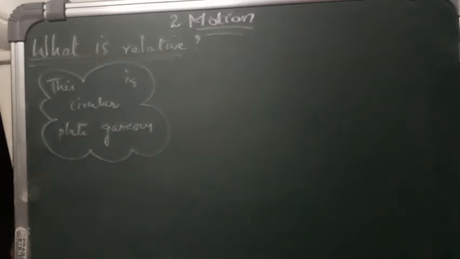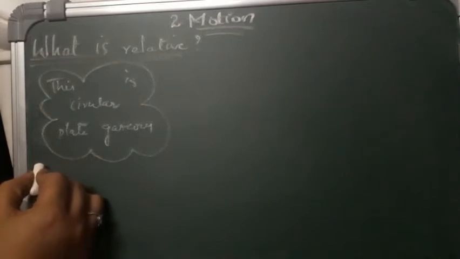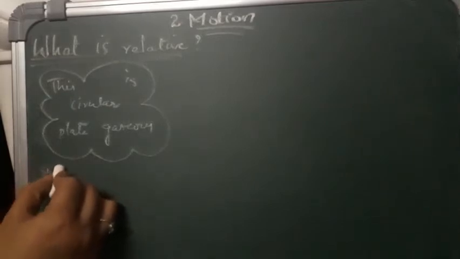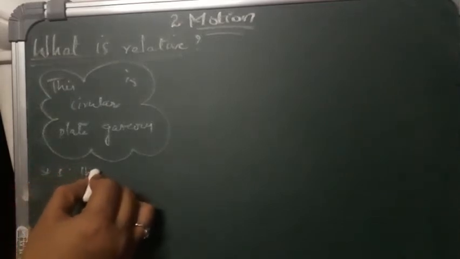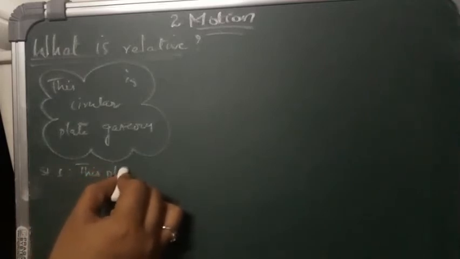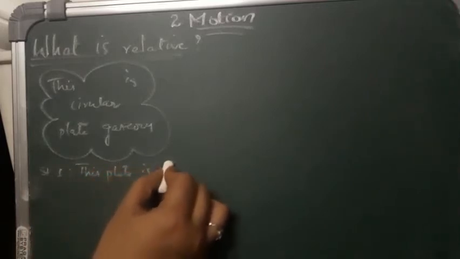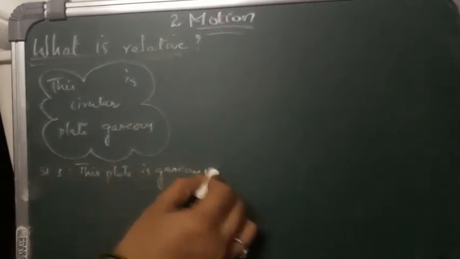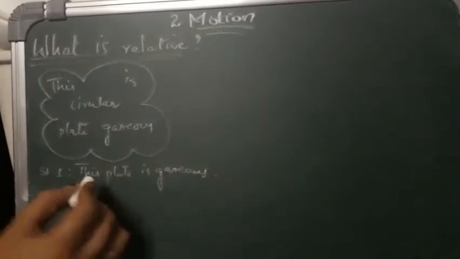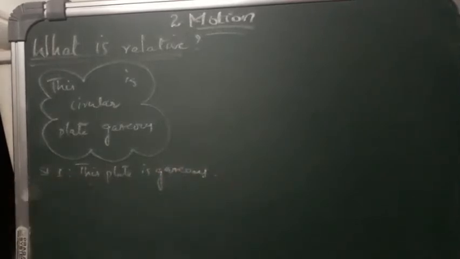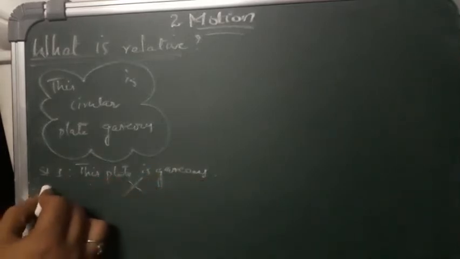Of course you will say no. Here two kinds of statements arise. If you see statement 1, this plate is gaseous, is there any meaning in this sentence? No, you cannot find any meaning in this sentence.